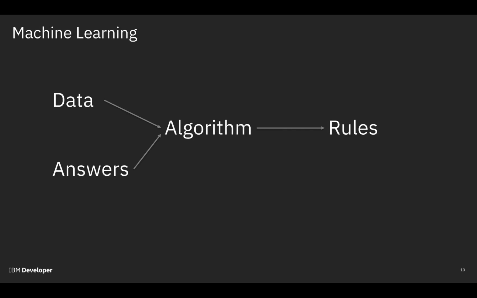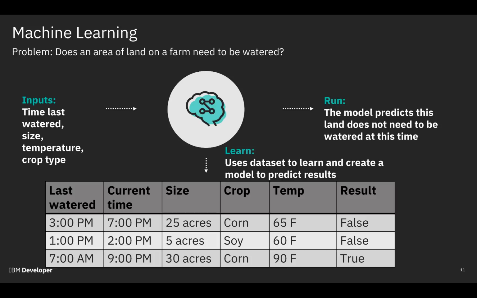Machine learning, on the other hand, we take data and answers to create the algorithm. Then at the end instead of getting answers, we get a set of rules that determine what the machine learning model will be. So going back to the previous example, we would essentially look at this data, look at the results, and develop an algorithm, which is the model that determines what the rules are, that determines what the if-then-else statement would be when we get the inputs.